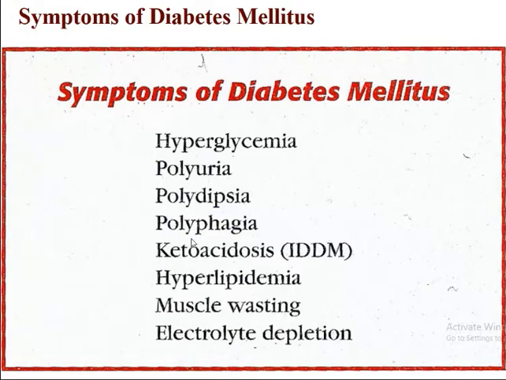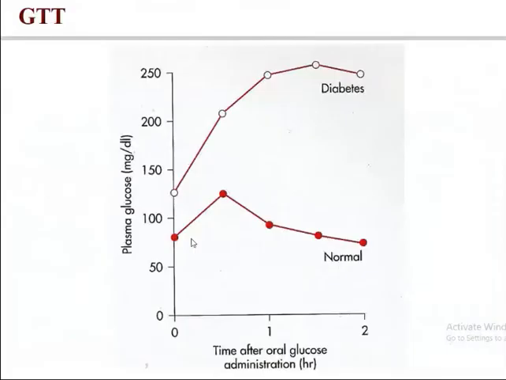I forgot the actual dose of glucose. Then we measure after 30 minutes, then 1 hour, then 1.5 hours, then 2 hours, and plot the graph. In diabetes this type of curve is seen, whereas a normal subject gets this type of curve. This is called the oral glucose tolerance test.